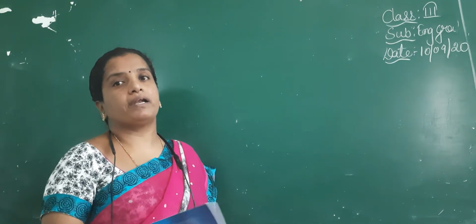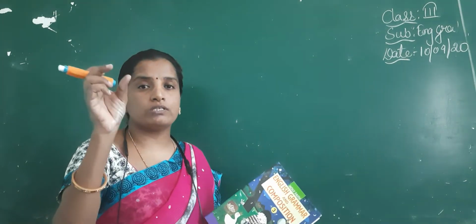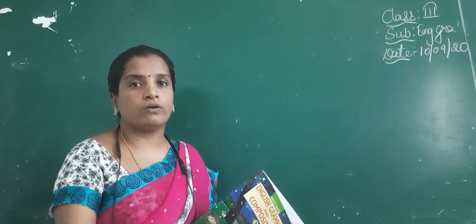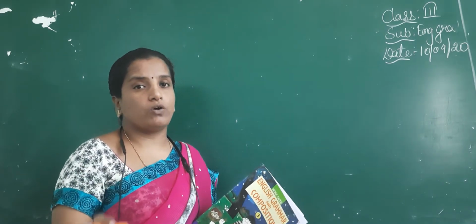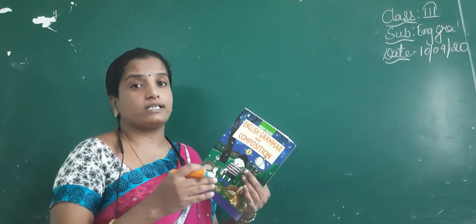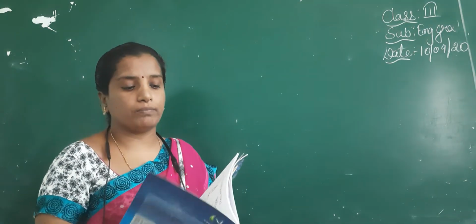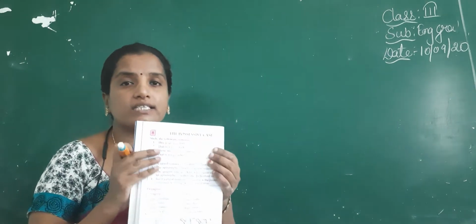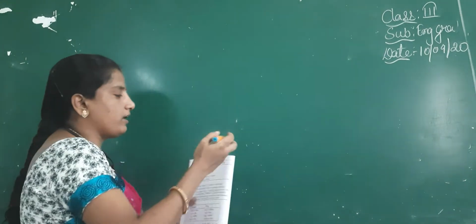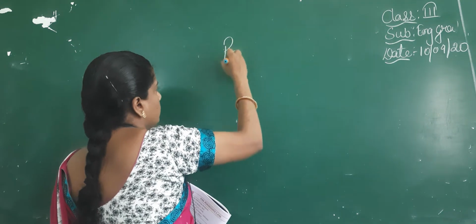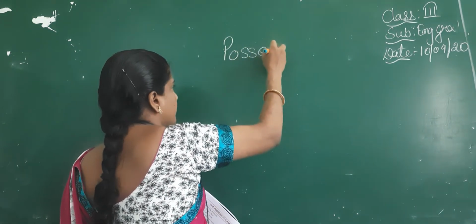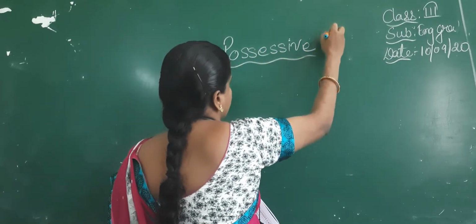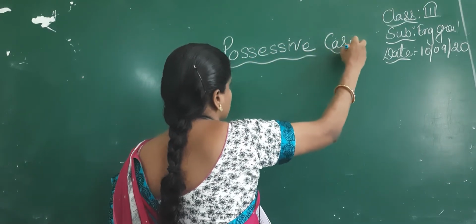In personal pronouns, we discussed the pronouns which are used as a subject, and also the pronouns which are used as an object. We also discussed singular and plural pronouns. Today we are going to learn about the possessive case of a noun or pronouns. Today our topic, children, is the possessive case.